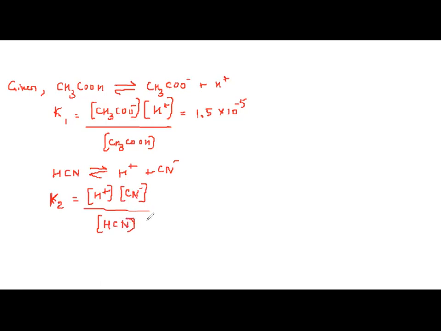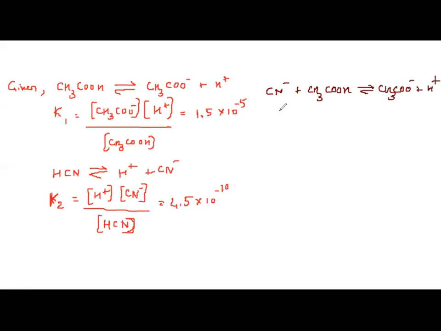And this value they have given as 4.5 into 10 raised to minus 10. And then they have said the reaction as CN minus plus CH3COOH is in equilibrium with HCN plus CH3COO minus. Then write the equilibrium constant for this.